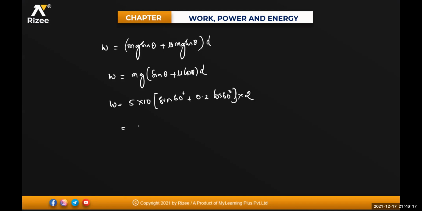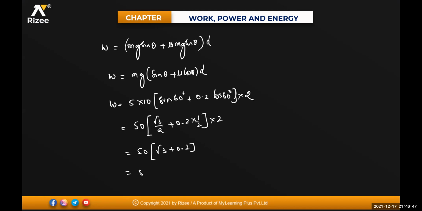So 5 tens are 50, into sin 60, which is root 3 by 2, plus 0.2 into cos 60, which is 1 by 2. The displacement is 2. So this will be 50 into root 3 by 2 into 2, so root 3, plus 0.2, because 2 and 2 cancel here.